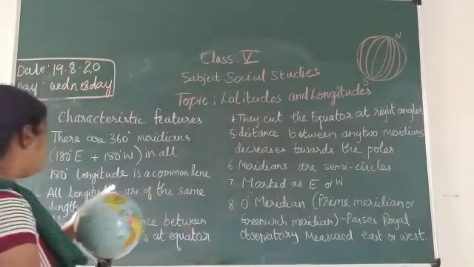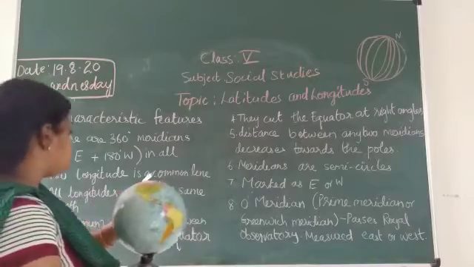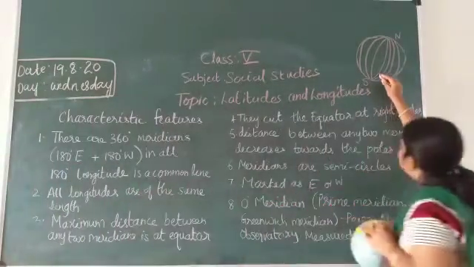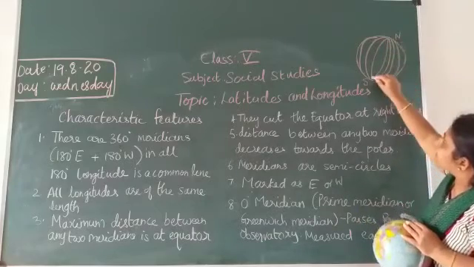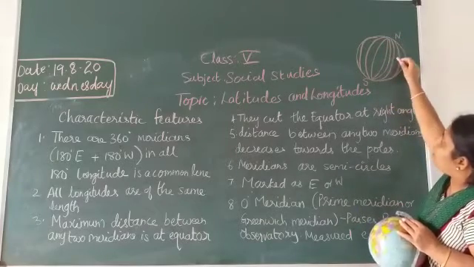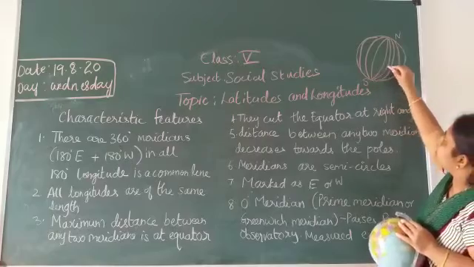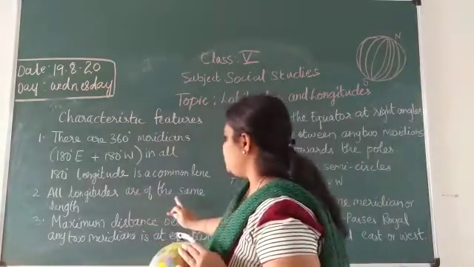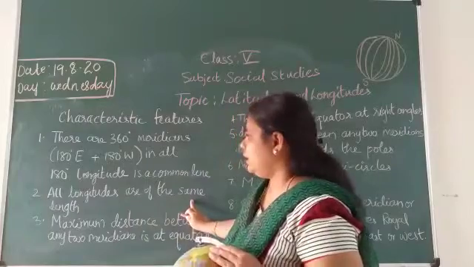All longitudes are of the same length. Observe this diagram: when you draw this line, it's like a semicircle, so all over the globe you get the same distance.